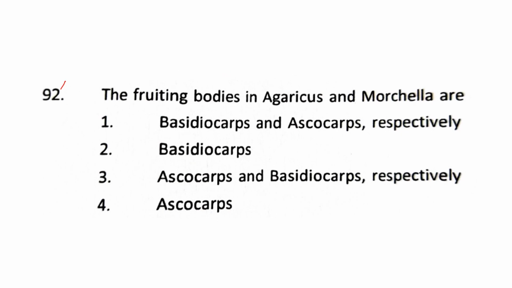So this is question number 26, and this is the last question we're doing, guys. The fruiting bodies in Agaricus and Morchella are. Agaricus is a group of Basidiomycetes, a very famous one, the mushroom we have, and Morchella is actually an Ascomycetes group.